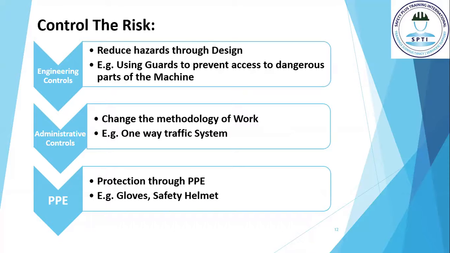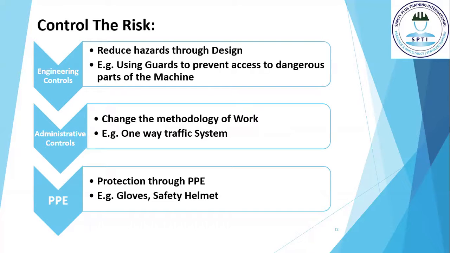The fourth option is engineering control. In this, you have to reduce the hazard through design. For example, if you are using a dangerous machine and it has the potential to harm you, simply guard the dangerous parts of that machine to prevent access.